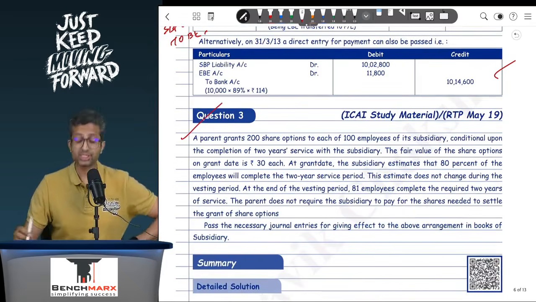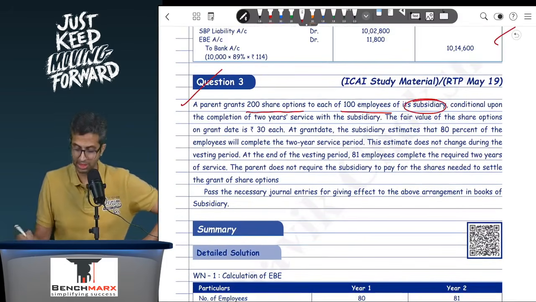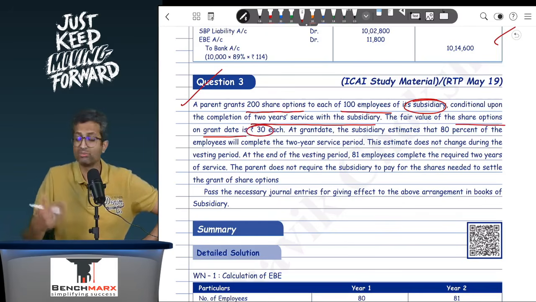Okay, next is question number 3, which is on group share based payment. So over here the parent is granting 200 share options to each of the 100 employees of its subsidiary. So group share based payment, conditional upon the completion of 2 years service with the subsidiary. So there's a 2-year vesting. The fair value of the share options, it's share options not SARs, on the grant date is 30. Because it is share options, you will not remeasure it, so you will take 30 as on the grant date only.